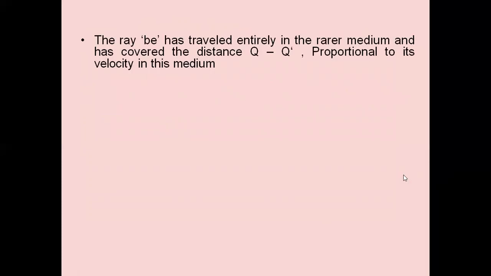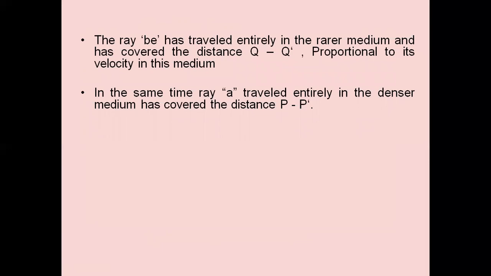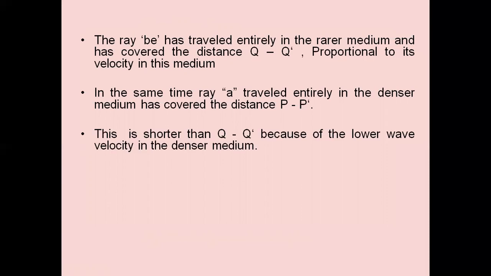Ray B, traveling entirely in the rarer medium, has covered the distance QQ dash proportional to the velocity in this medium. In the same way, ray A, traveling entirely in the denser medium, has covered the distance PP dash. This is shorter than QQ dash because of the lower wave velocity in the denser medium.